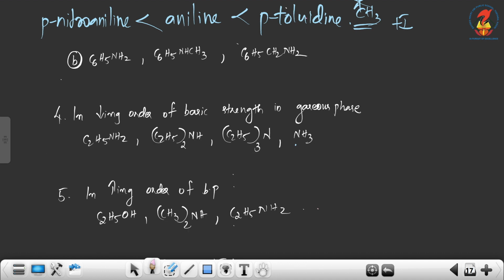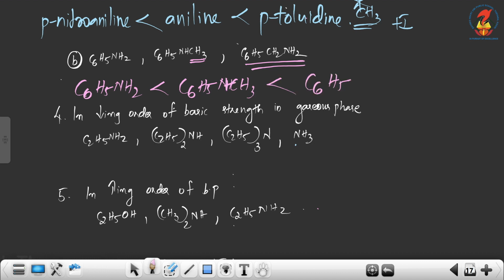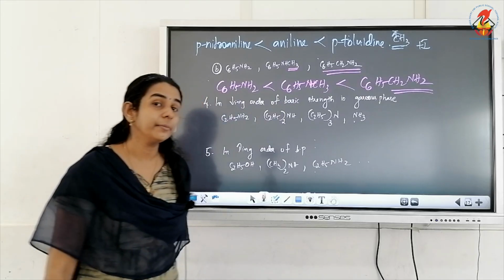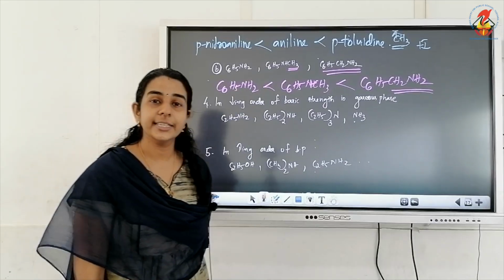Now the next question is also to arrange in the increasing order. We have simple aniline, aniline with a methyl group which is plus I, and here don't think that it is an aniline. It is an aliphatic amine with benzene ring as a substituent. So the order will be, least basic here C6H5NH2, then comes C6H5NHCH3, more basic will be C6H5CH2NH2. Remember, because it is an aliphatic primary amine with benzene ring as a substituent.